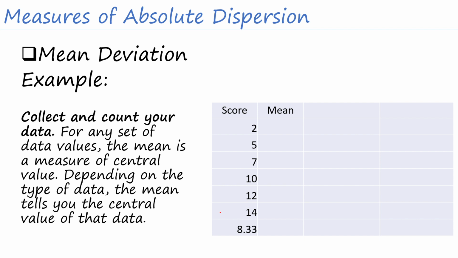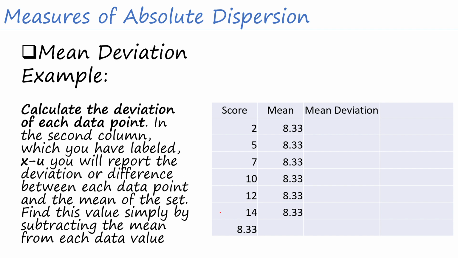Okay, so ngayon para mas madalian tayo na isolve yung ating mean deviation, isulat na lang natin yung mean na katabi ng score so that kapag pinag-subtract natin sila, madali lang po nating makikita yung difference. So, especially when you are using Microsoft Excel, madali lang yan because that column subtracted by the column number 2, it will give you the result for the mean deviation. Okay, so calculate the deviation of each data point. Ibig sabihin po, iso-subtract lang po natin yung score doon sa ating mean.